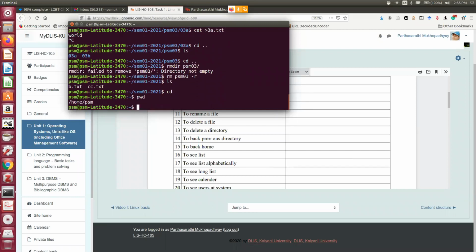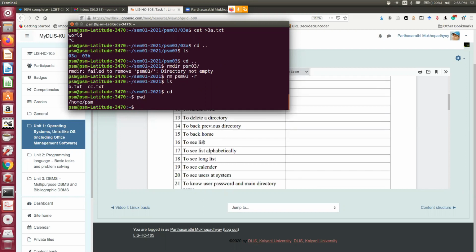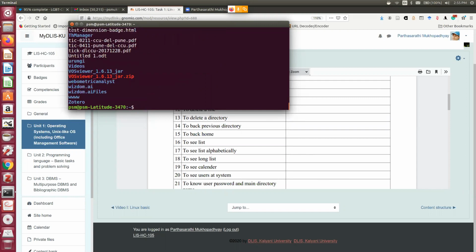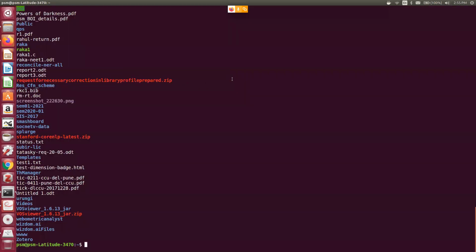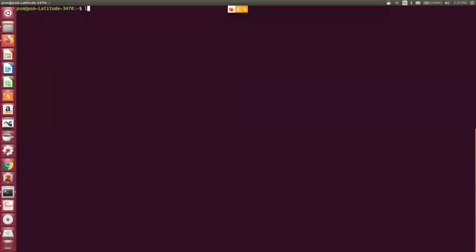So you will be coming to your home directory. What is your home? Under home, I am the user psn and the directory is there. So to go back home, to see the list, suppose I want to see the list under my home directory, the command is ls. Now you see, as there are many things there, I can clear the screen, and this ls command is very powerful.